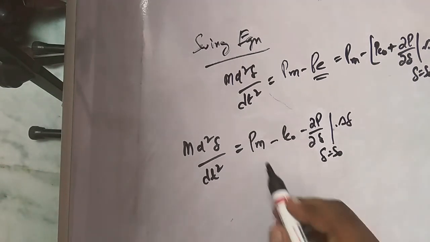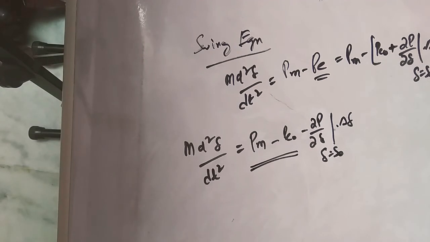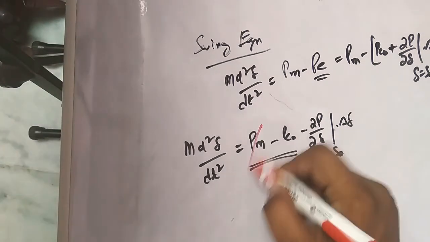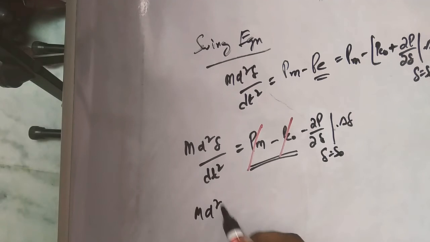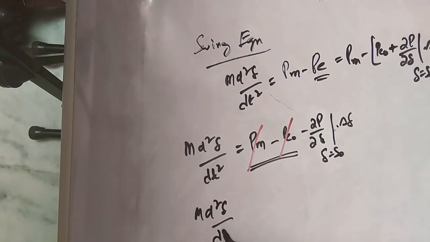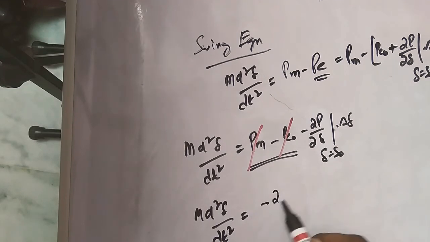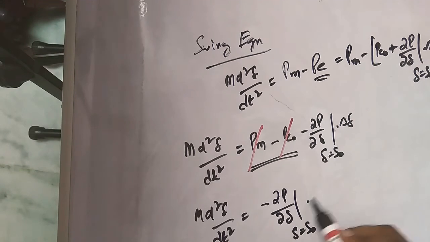Under steady state, what you have shown? Pm is equal to Pe naught. So I can cancel out both. What am I left with? I am left with M into d square delta by dt square is equal to minus ∂P/∂delta at delta equal to delta naught into the incremental delta.